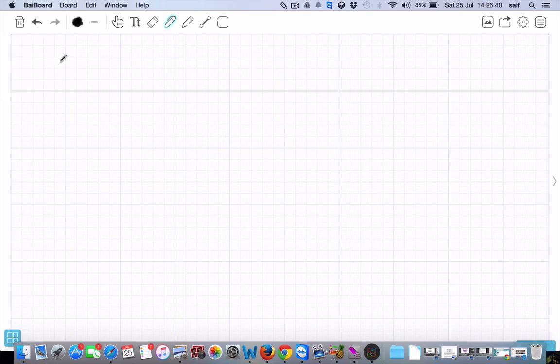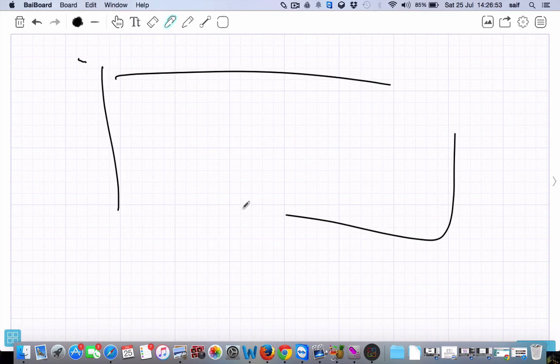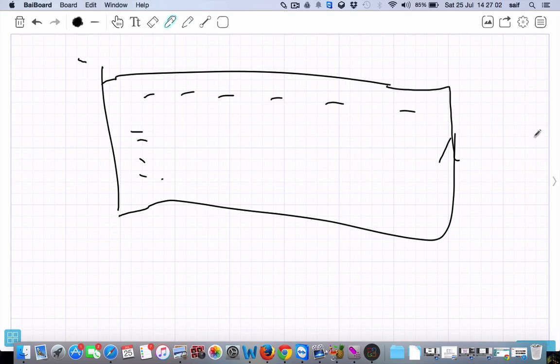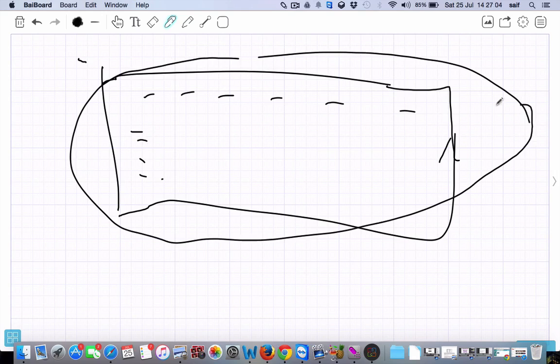Now the next one is encapsulation. Encapsulation means binding together into a single component. As you can see in a web page, you'll see different links here and here, and they are all bound into one thing.